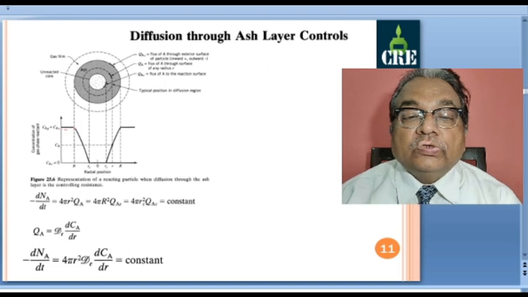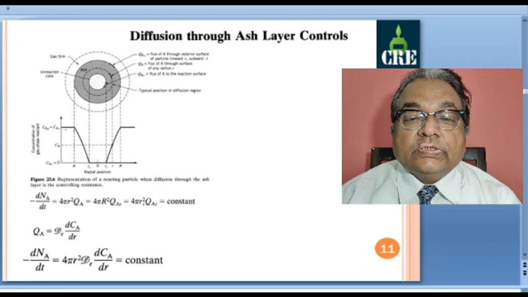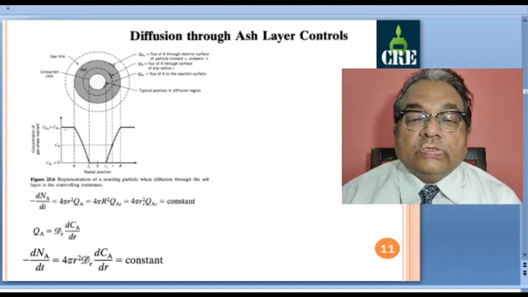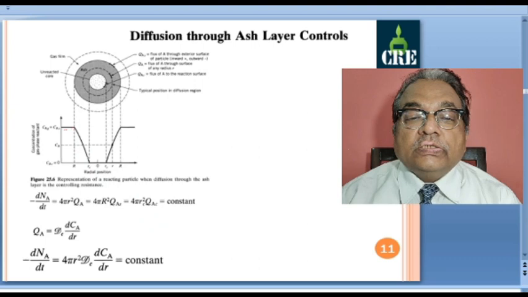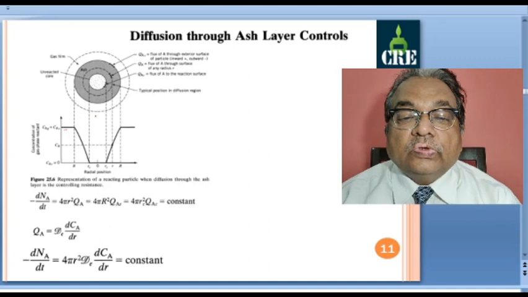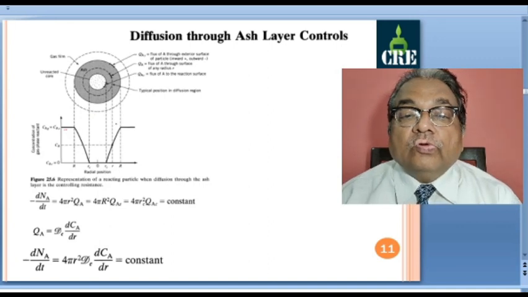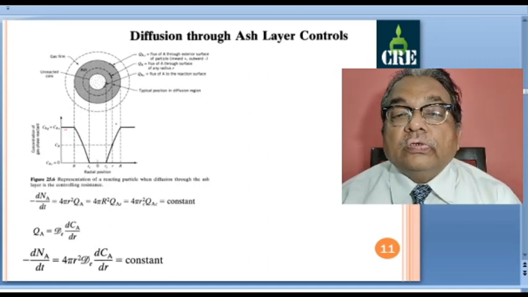That means no resistance offered by the gas film, and this complete ash layer offers the resistance. So CAG, that is equal to CAS, falls to CAC, concentration of A at the core, and its value falls to 0. That means this is the gradient and all the resistance lies in the ash layer. That is the assumption, and with this we will look into the complete derivation.